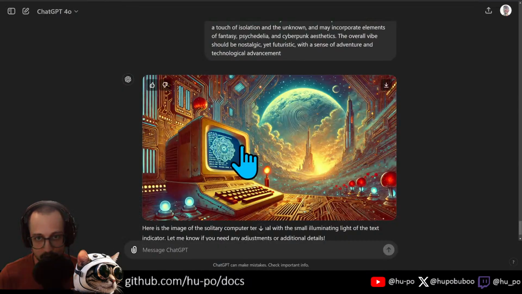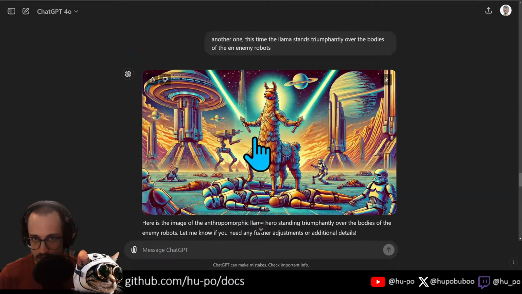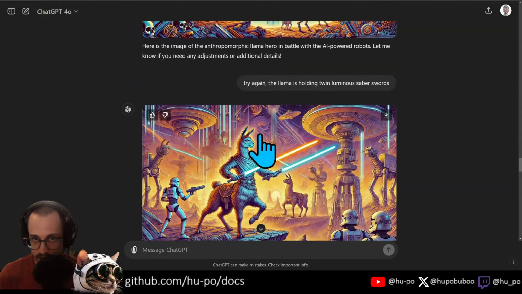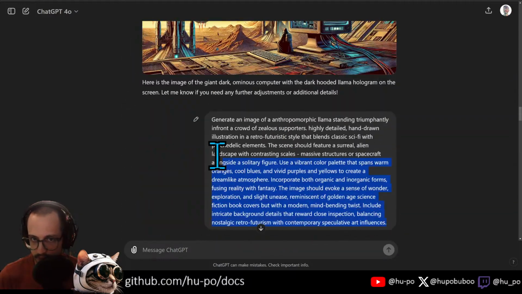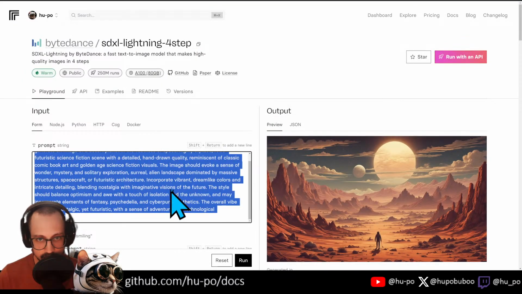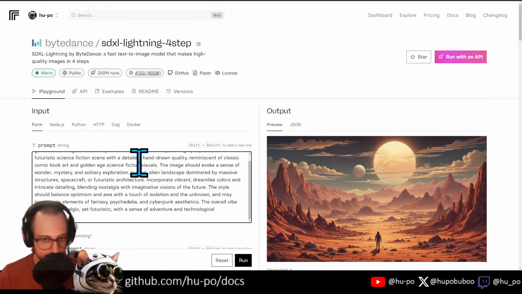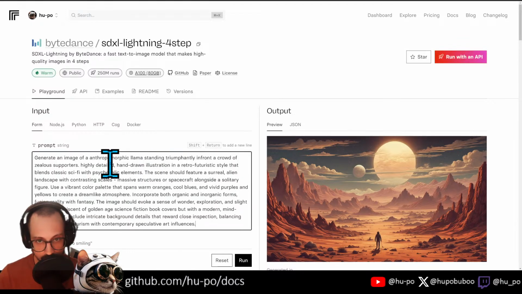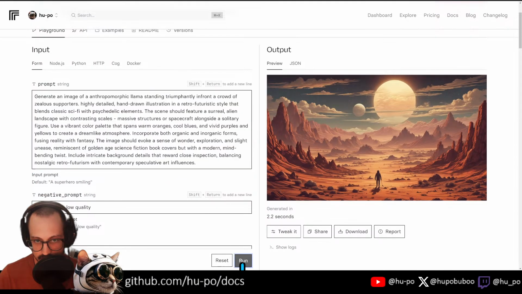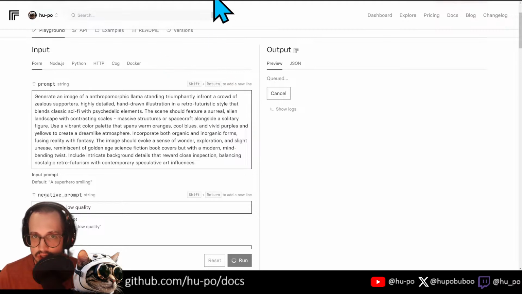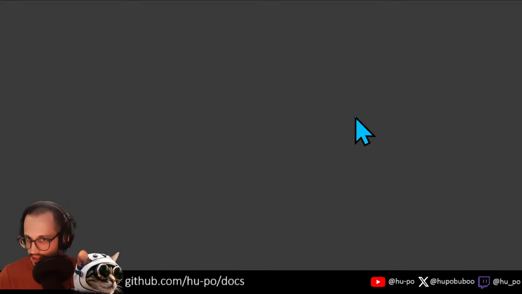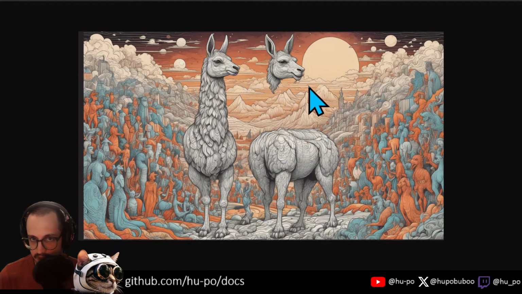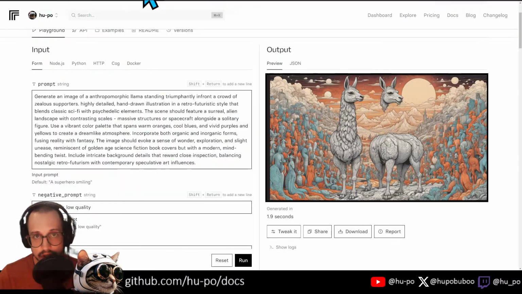Let's try to put one of the other prompts. So let's try this one here. If we try to put that one in to the byte. Ooh, cancel. Anthropomorphic llama standing front. Okay, let's see. Run. Curious to see how that one looks. And it's fast. Okay, I see. It's got some problems. Let's try again.